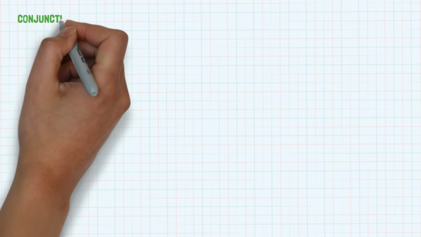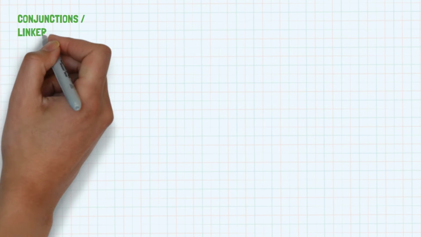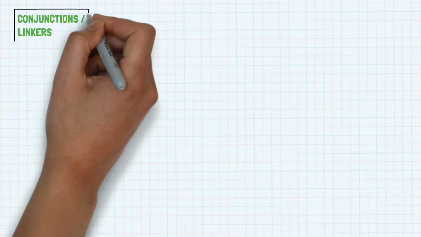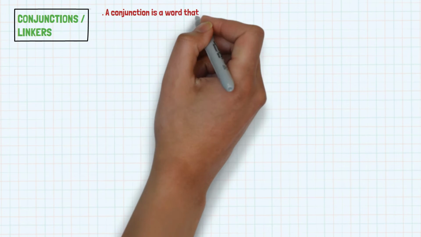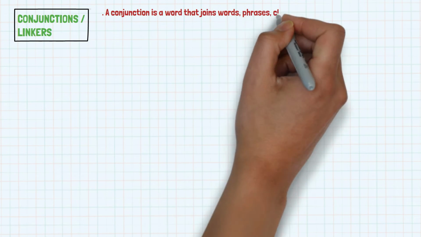Conjunctions or linkers. The conjunction is a word that joins words, phrases, clauses, and sentences.